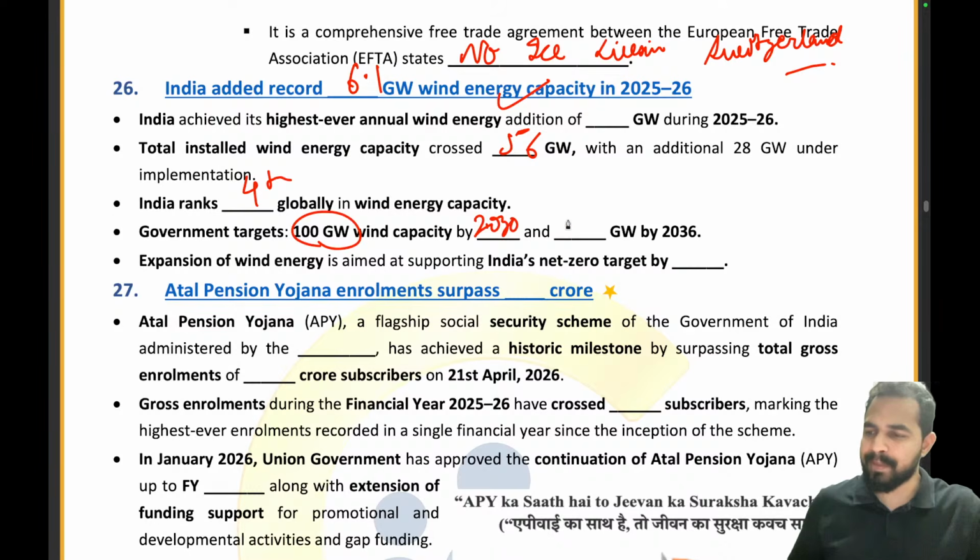2030. And what is the capacity by 2036? 156 gigawatts. Absolutely right.